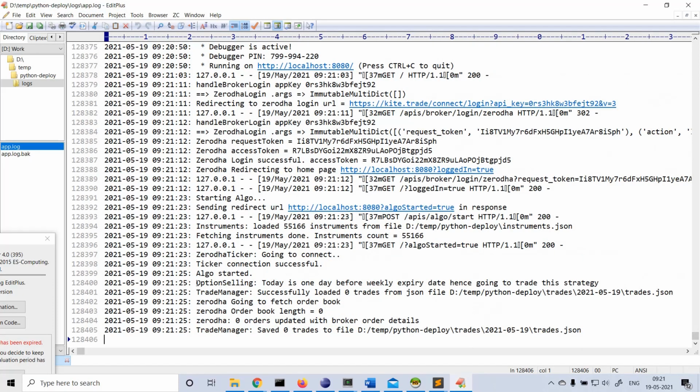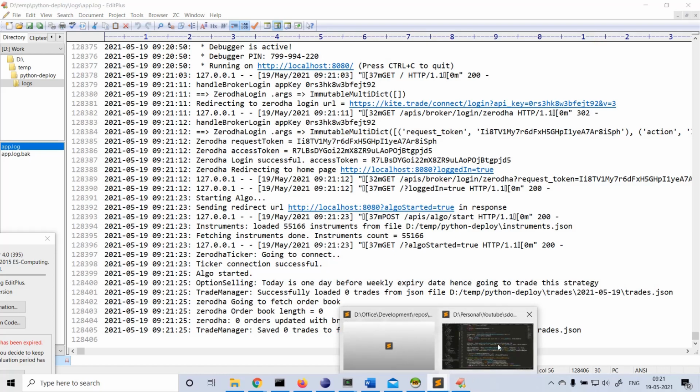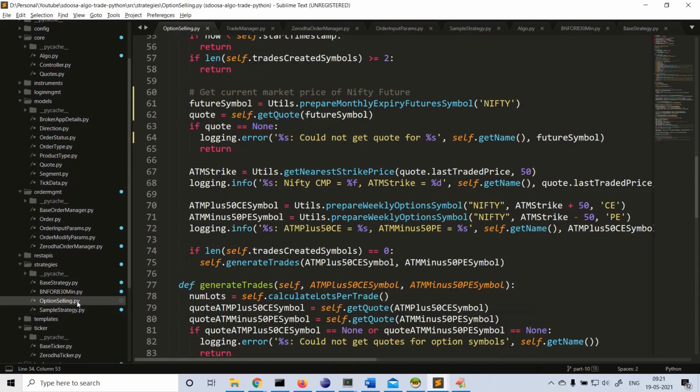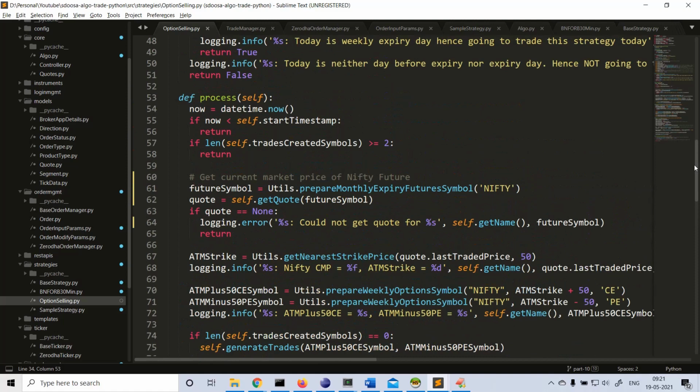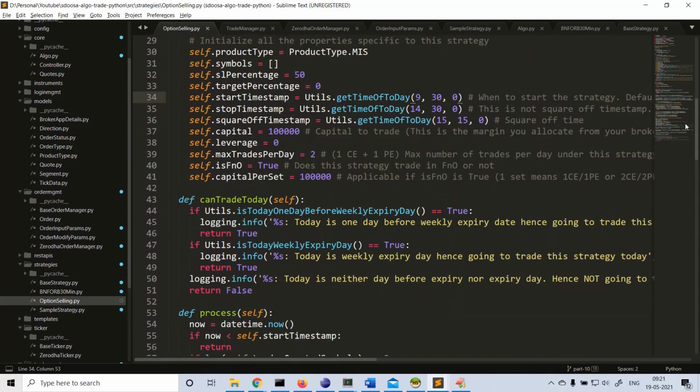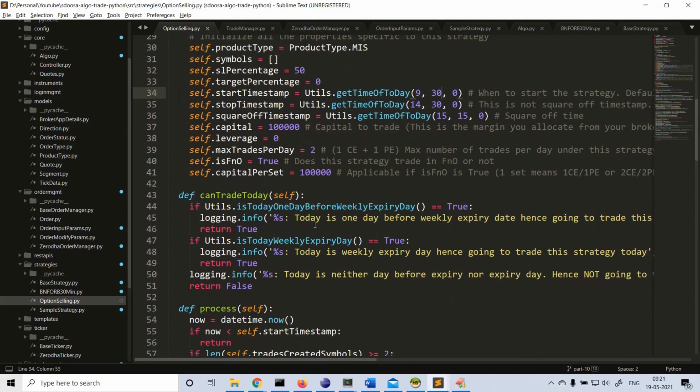Okay, see, this is the strategy name here. In the print you can see, today is one day before expiry day, I mean before weekly expiry day, hence it is going to trade this strategy. So this I coded in this one, right? Option selling. Yeah, can trade today. So we trade this strategy only on Wednesday and Thursday.